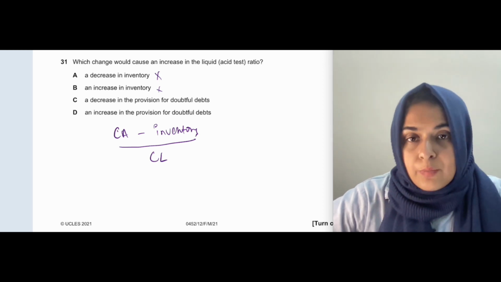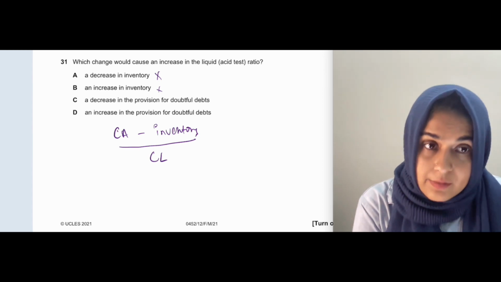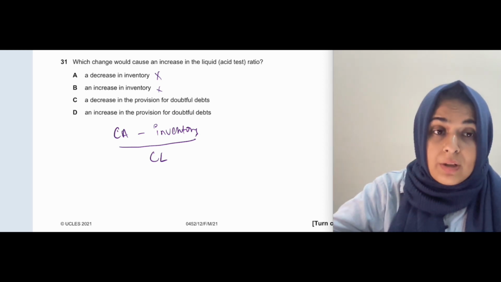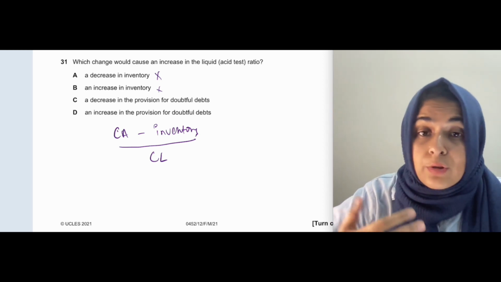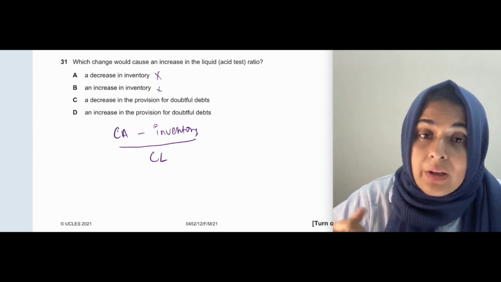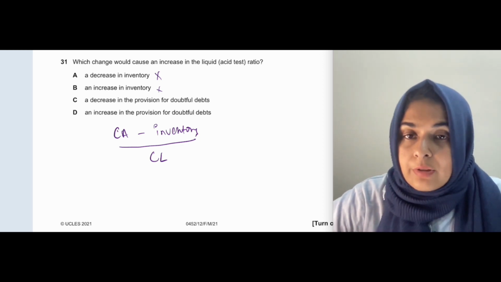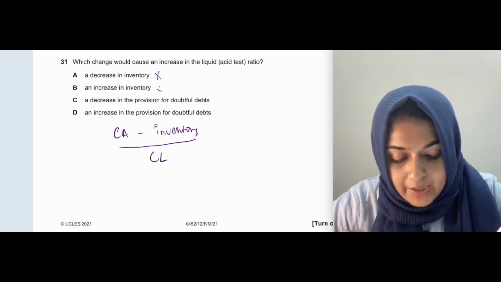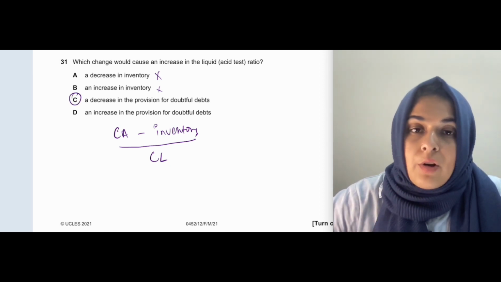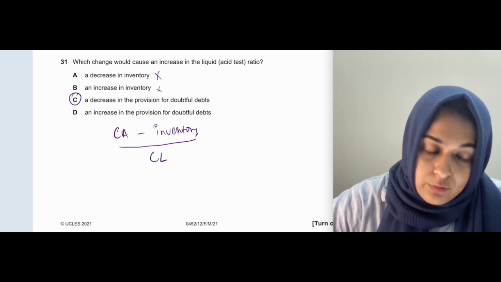A decrease in provision for doubtful debts will increase your trade receivables, because with a decrease in provision for doubtful debts, a smaller number is subtracted from trade receivables, so you will be left with a greater value of trade receivables, which means your current assets other than inventory will be higher. So your answer will be C. An increase in provision for doubtful debts will, on the other hand, decrease the liquid asset test ratio, because trade receivables will decrease because of it.